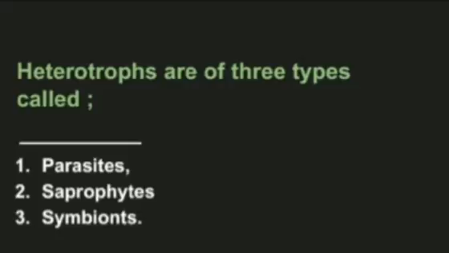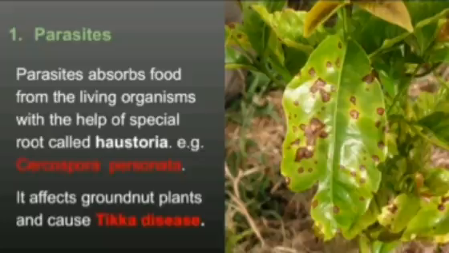Heterotrophs are called parasites, saprophytes and symbionts. First we'll see parasites. Parasites absorb food from living organisms. An example is Cercospora personata. It affects groundnut plants and causes tikka in the leaves. The brown color spots are seen.